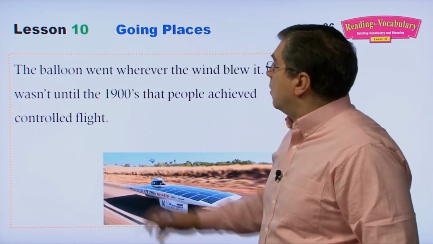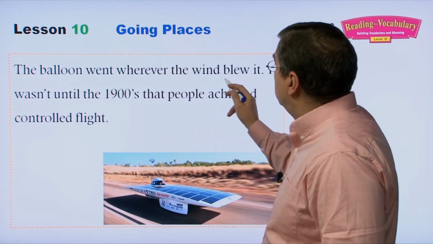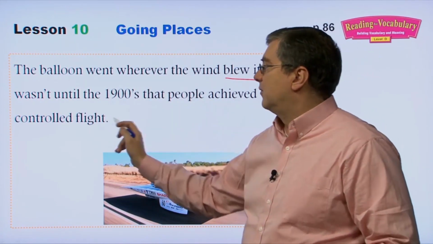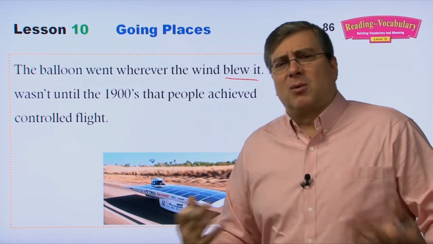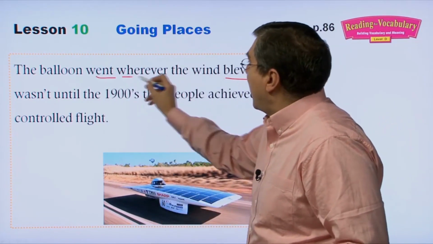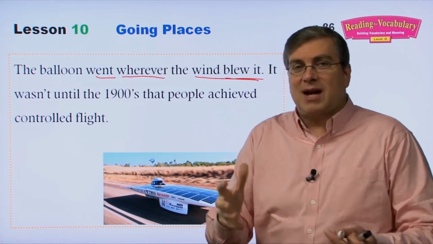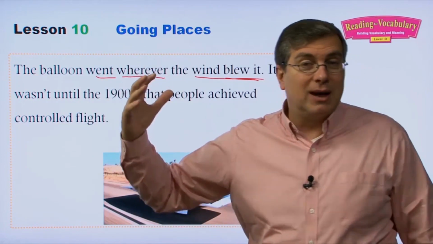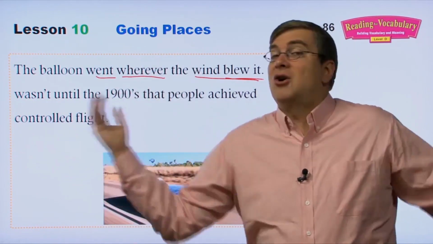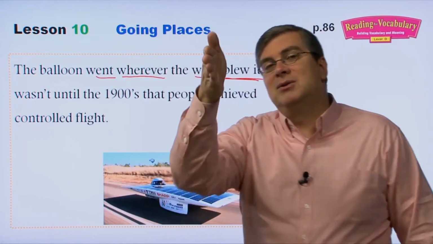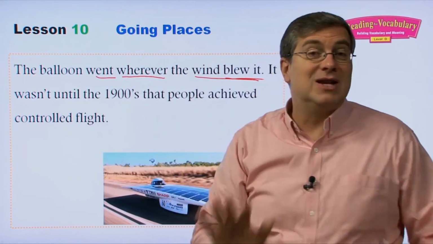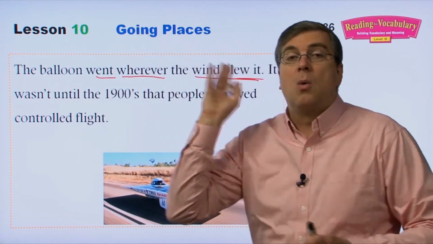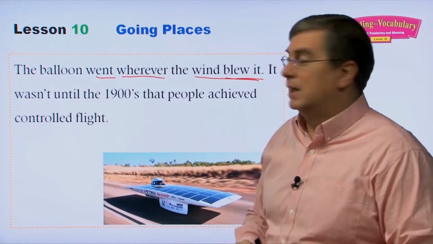Why not? Well, the balloon went wherever the wind blew it. It wasn't until the 1900s that people achieved controlled flight. So the balloon wasn't very popular. Why? Because it went wherever the wind blew it. So, for example, if you're in Seoul and you wanted to go to Busan in a hot air balloon and the wind was blowing the wrong way, sorry, you're going with the wind. You can't make the balloon go against the wind or across the wind. You can't do that. So balloons were not practical. You could only use a balloon to go where the wind took you.